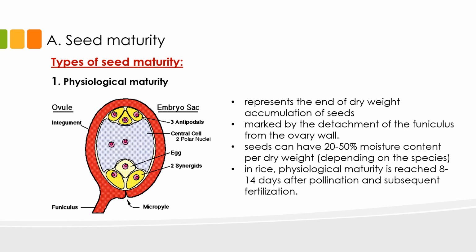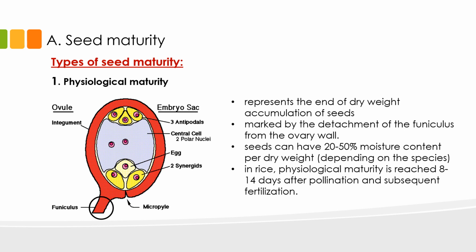Now, we may not see the actual division and differentiation of the cells, but we can see the development of seeds based on changes in physical size. Take, for example, the grains of sorghum, barley, or wheat. After double fertilization, you can see how the grains fill every day, and this grain filling coincides with cell division and differentiation happening within the grains. When the grains are filled and the funiculus detaches from the ovary wall, a seed has achieved physiological maturity.